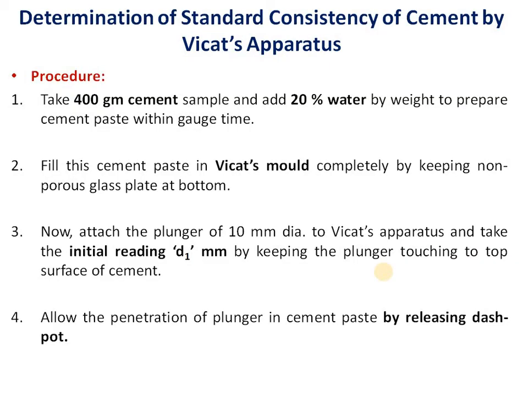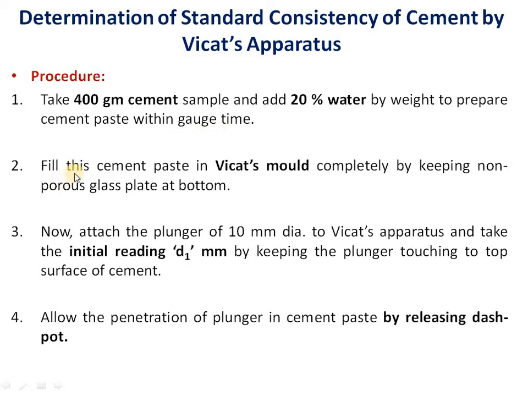Let us go how to determine standard consistency of cement by using Vicat's apparatus. First, take 400 gram cement sample and add 20% water by weight to prepare cement paste within gauge time. Initially we should take 400 gram cement and add as a trial 20% water, and we should prepare homogeneous cement paste within gauge time of 3 to 5 minutes.